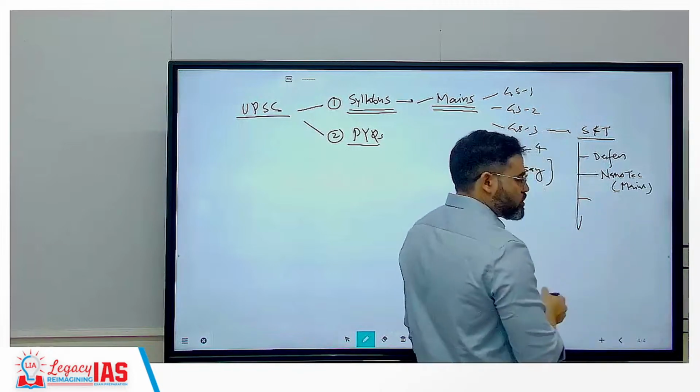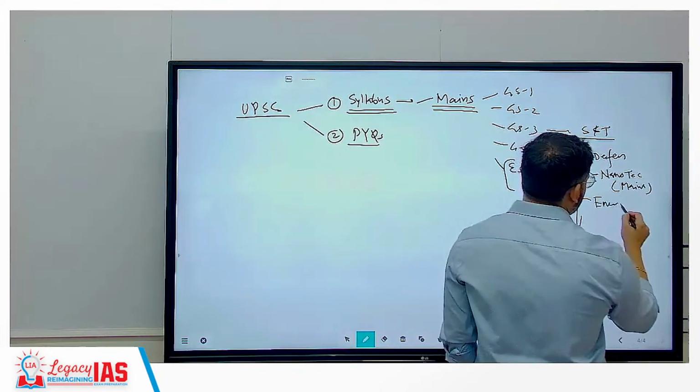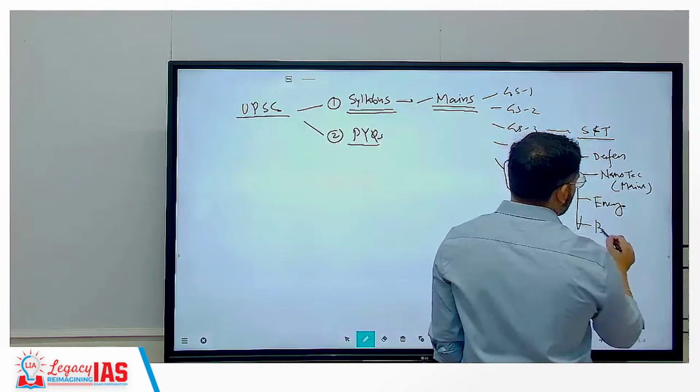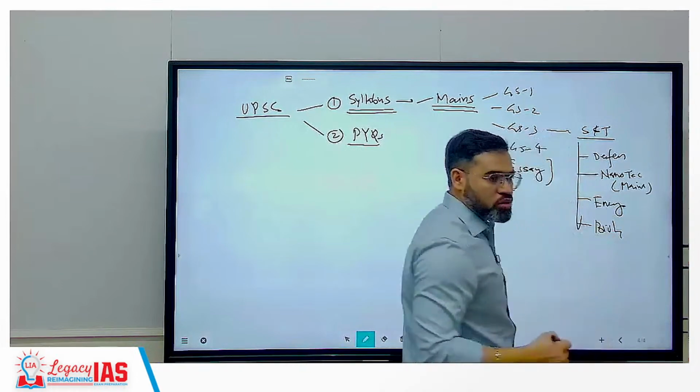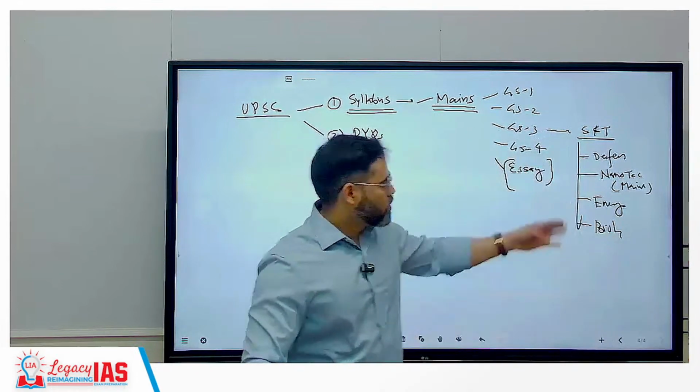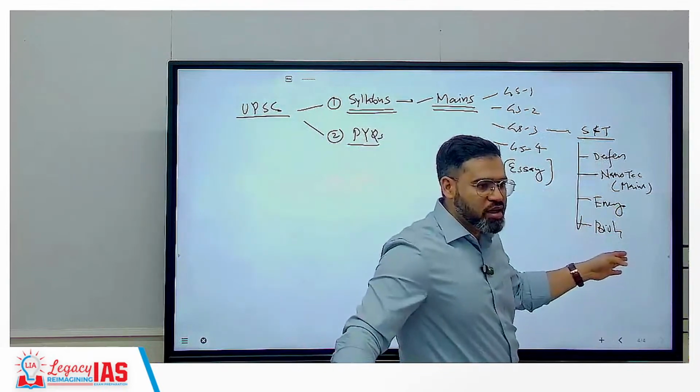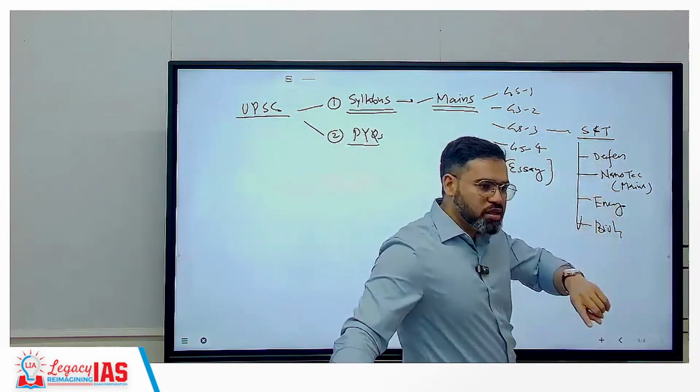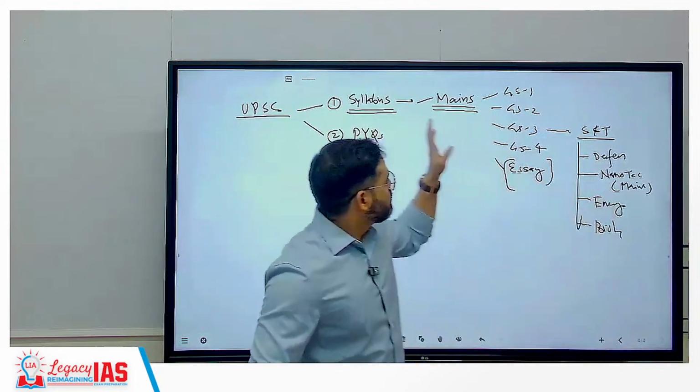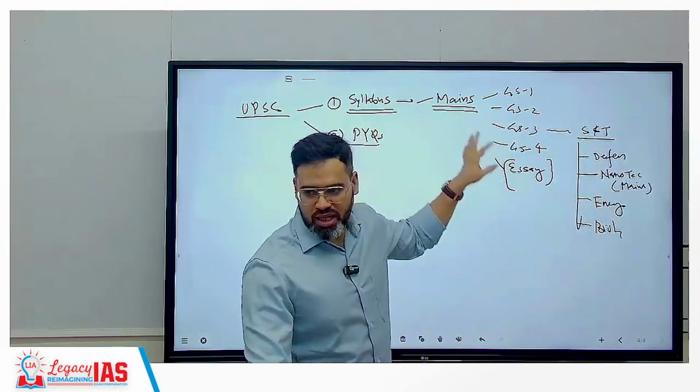After that, a question will come on, for example, energy, correct? Here a question will come on biotechnology. So right now if you go through the UPSC prelims paper, questions are coming from these areas only, but these areas are not given in the prelims syllabus. That is the reason you have to focus on the mains syllabus.